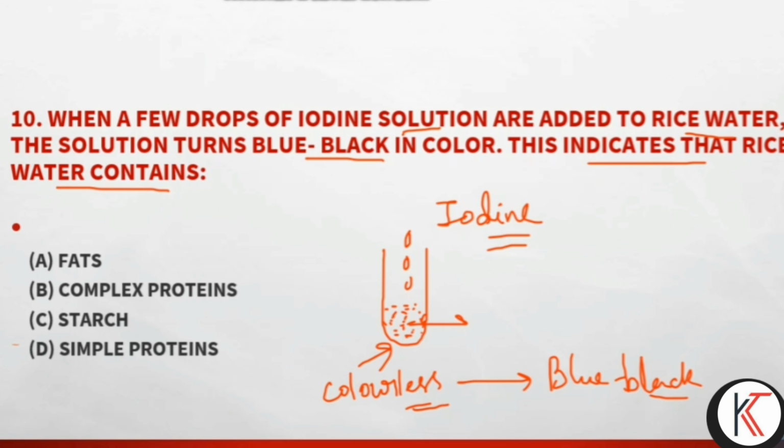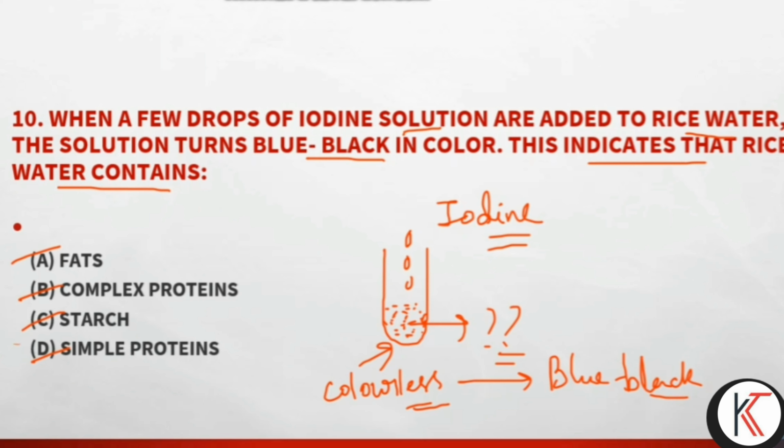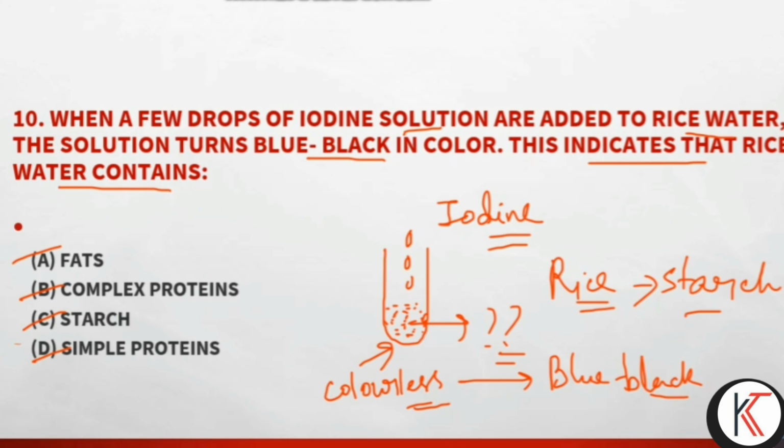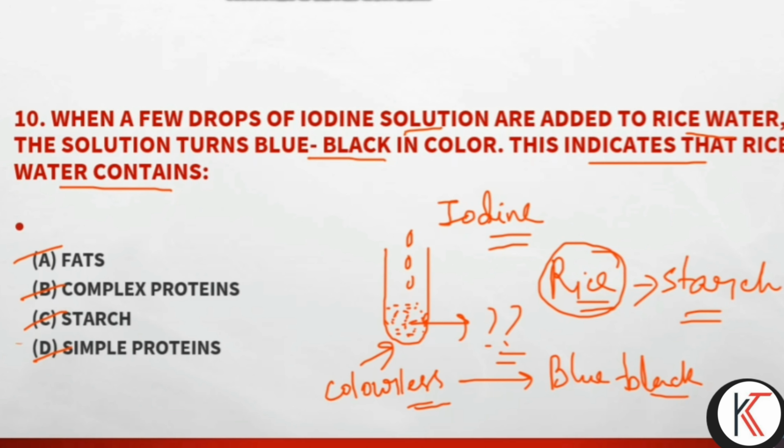What nutrient is it actually containing? That is the question. Here the options are fat, complex protein, starch and simple protein. As you know, rice contains starch. But if they ask about some other food item, how can you test it? In the case of starch or carbohydrate, if you add iodine solution, the color, whether colorless or another color, will change to blue black.